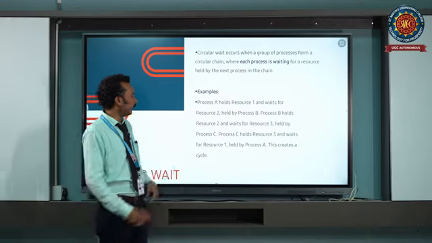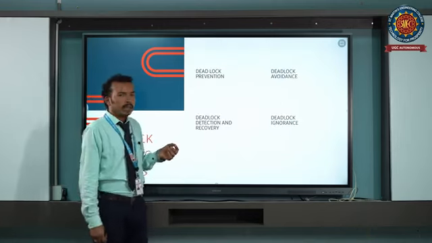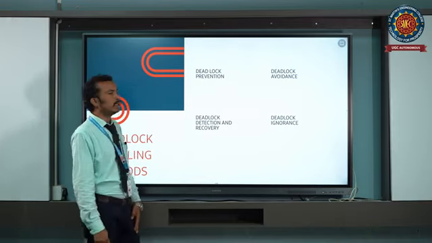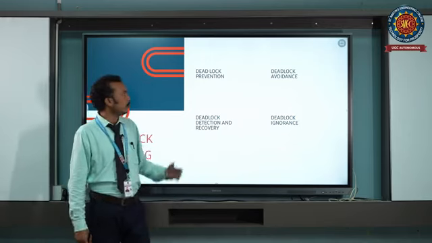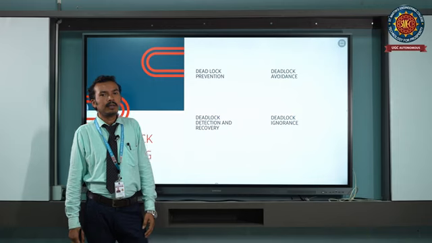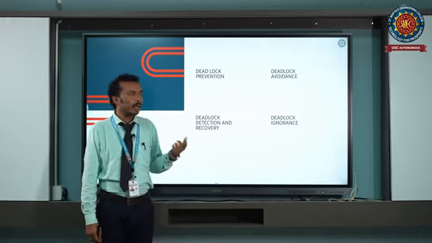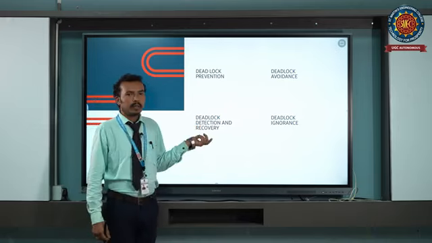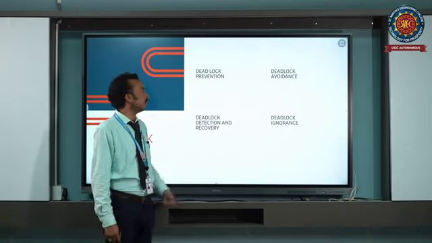These are all the conditions for a deadlock to occur. Next, we're going to discuss the deadlock handling methods. Deadlock handling methods are of four types. First one is deadlock prevention, then deadlock avoidance, deadlock detection and recovery, and the next one is deadlock ignorance. These are the four methods used to handle deadlocks in an operating system.